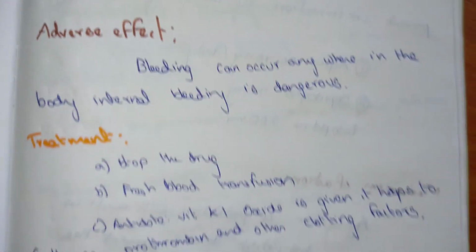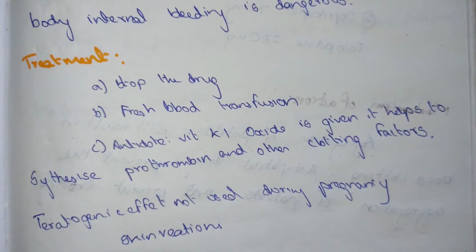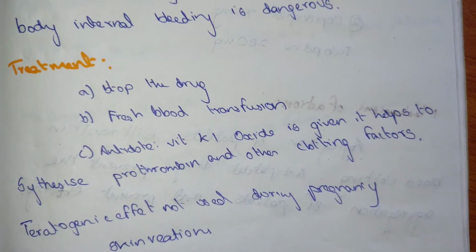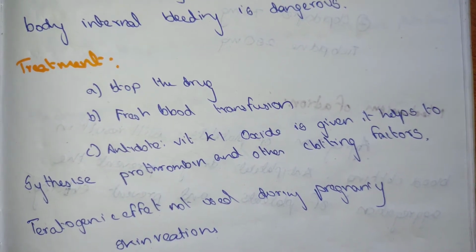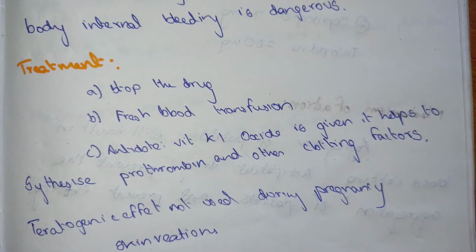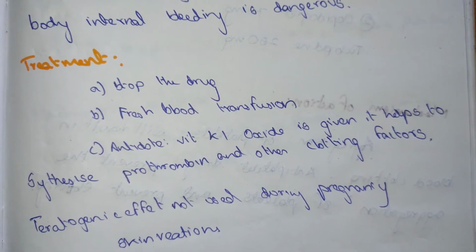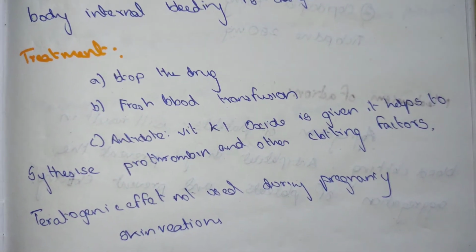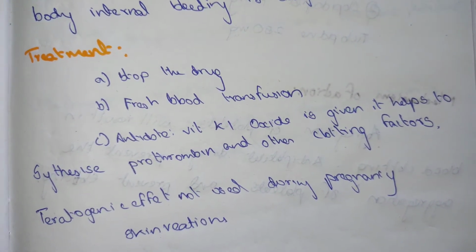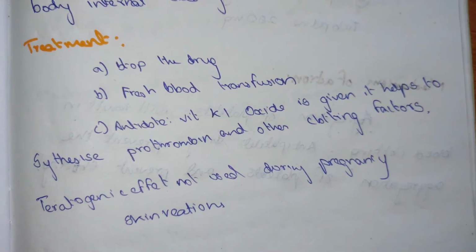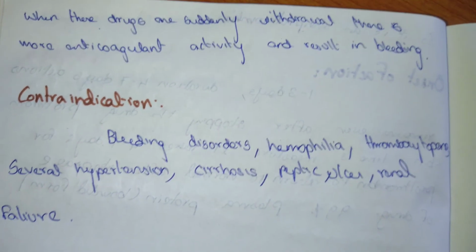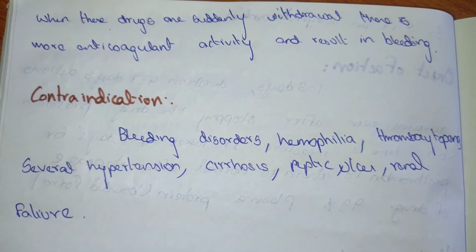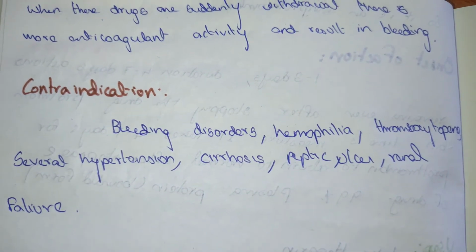The adverse effects are bleeding, which can occur anywhere in the body. Internal bleeding is dangerous. The treatment is to stop the drug, give fresh blood transfusion, and the antidote vitamin K1, which is given to help the synthesis of prothrombin and other clotting factors. Another effect is teratogenic effect, so it is not used during pregnancy, and there might also be a chance of skin reaction. When these drugs are suddenly withdrawn, there might be more anticoagulant activity and it results in bleeding.